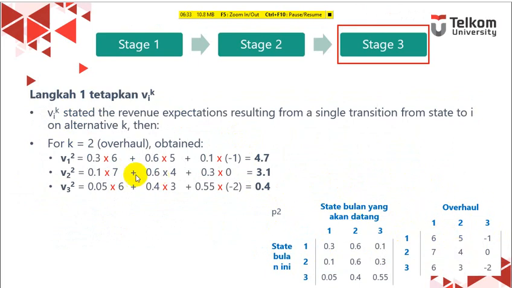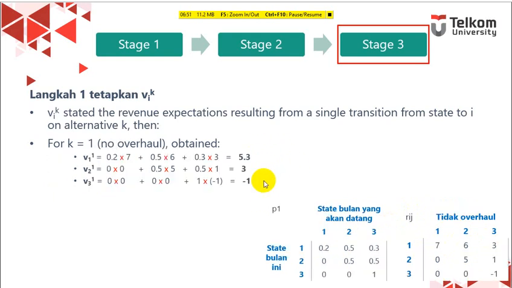And then let's multiply it. 0.2 multiplied by 6, 0.6 multiplied by 5, 0.1 multiplied by -1, 0.1 multiplied by 7, 0.6 multiplied by 4, 0.3 multiplied by 0. So we can get this number.